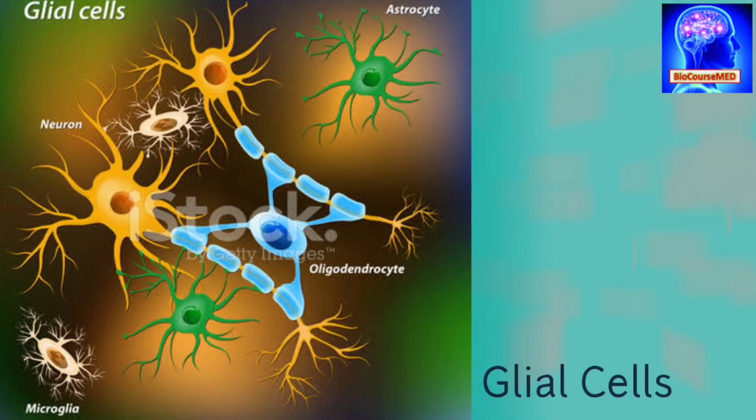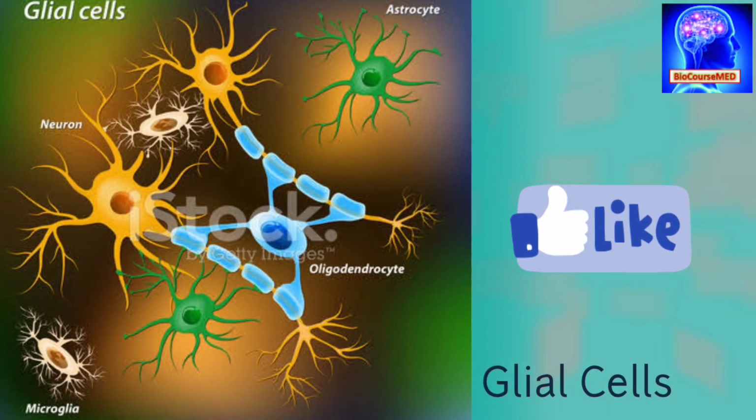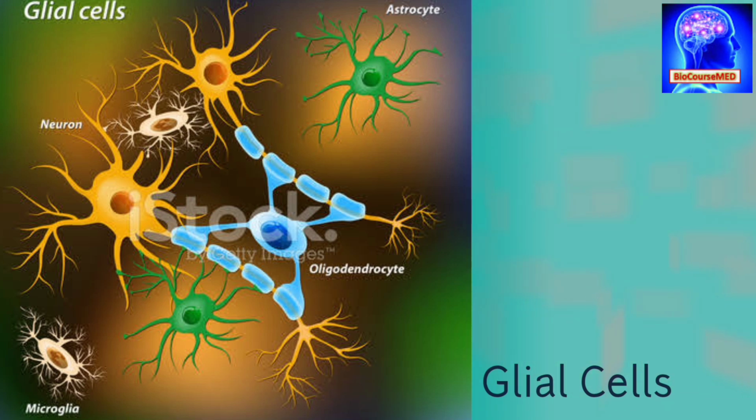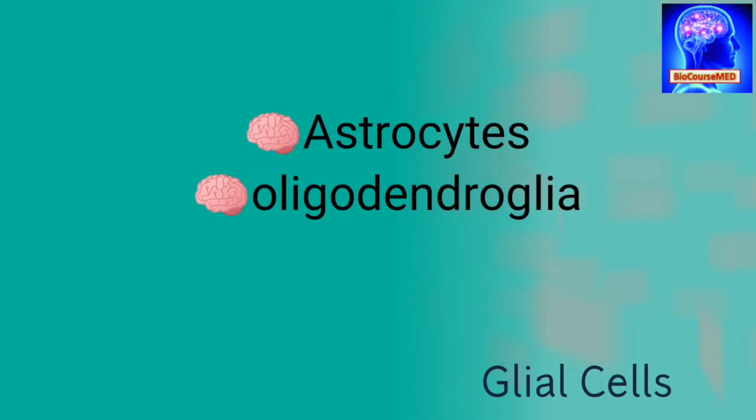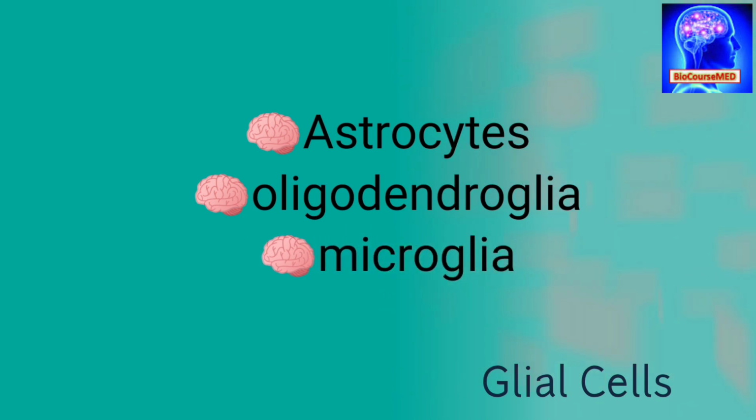Further, if we talk about the glial cells, then these are the major constituent of the central nervous system, and while they do not have a direct role in neurotransmission, glial cells play a supporting role, and that helps to form synaptic contact and maintain the signaling abilities of neurons. Various types of glial cells can be found in the brain, the central nervous system, including astrocytes, oligodendroglia, and microglia.